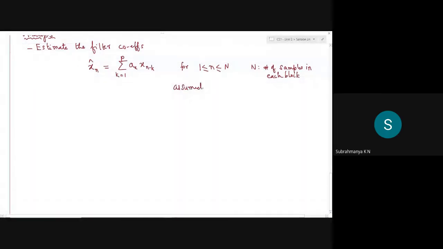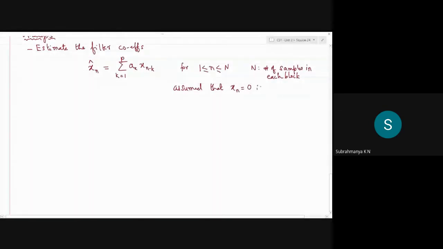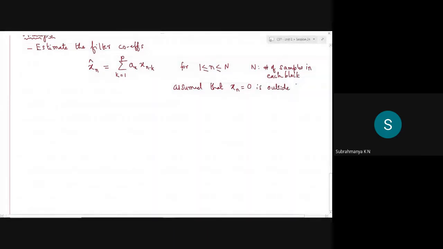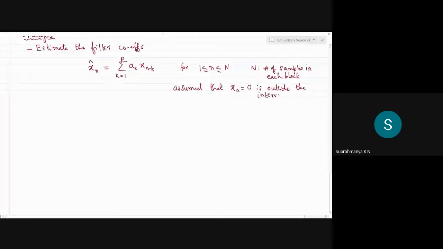With that, we have assumed that xn is equal to 0, the sample value is 0 outside the interval of interest. We can be specific and say it like that.